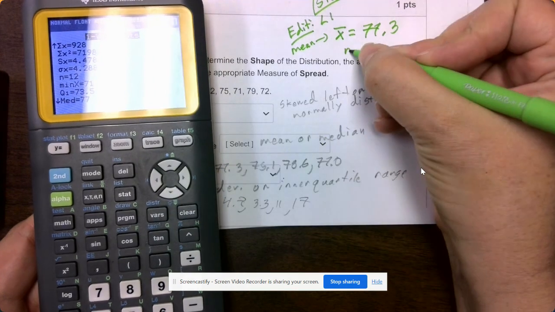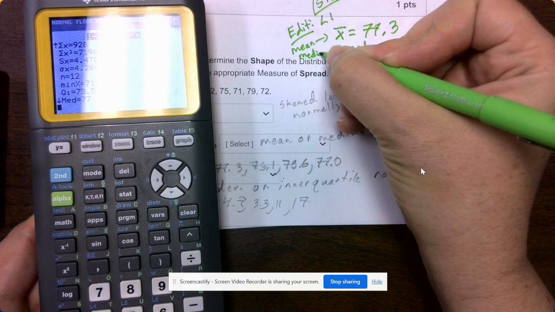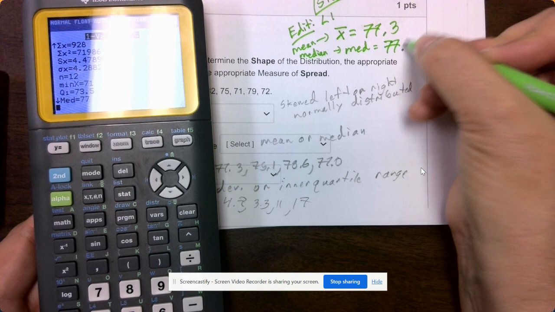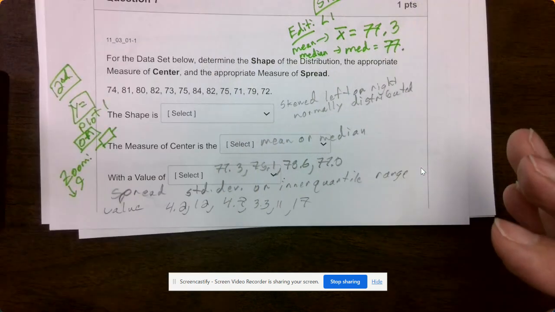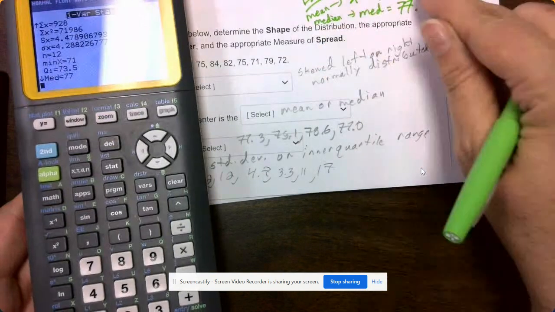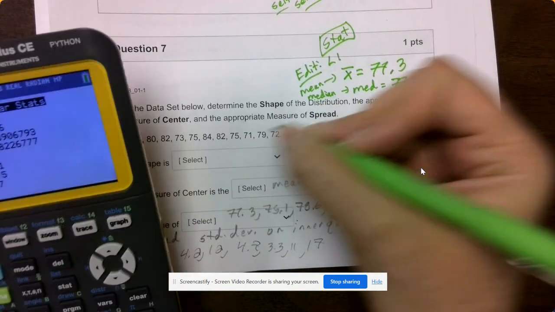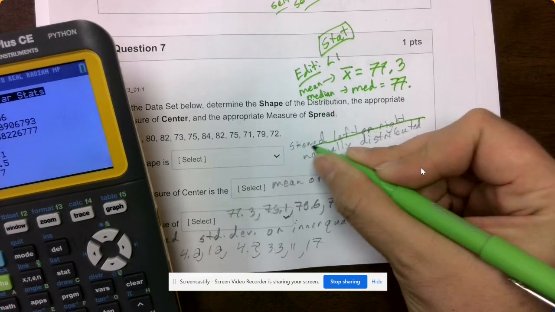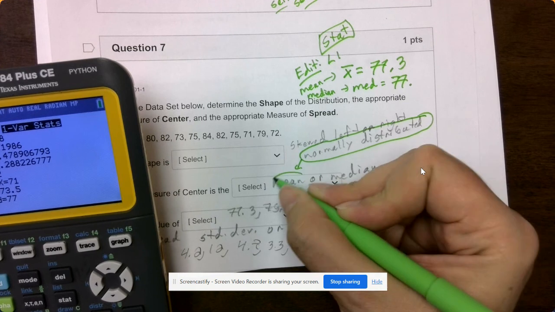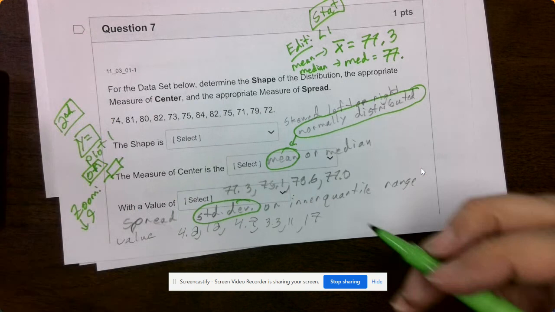Our median, everybody, means median, is 77. Okay. So the shape is, everybody, it's pretty close. The mean and median are pretty close. We looked at the graph, so it's going to be normally distributed. If it's normally distributed, everybody, that means we use the mean. Okay, that also means that we use the standard deviation. Okay, so all these are connected.